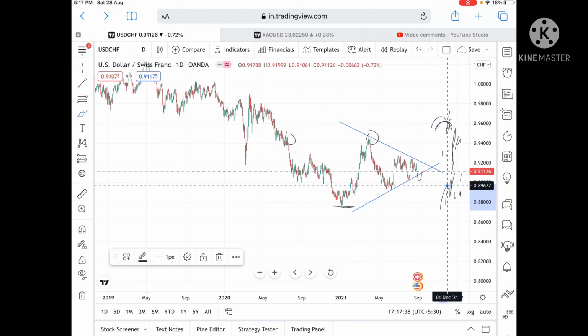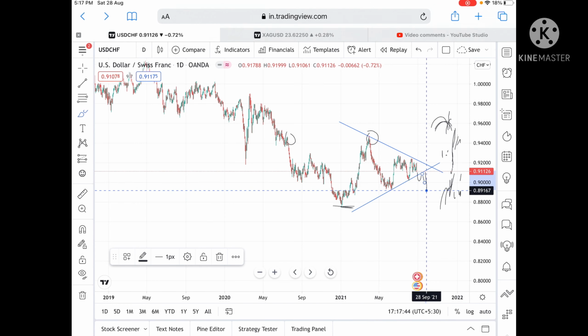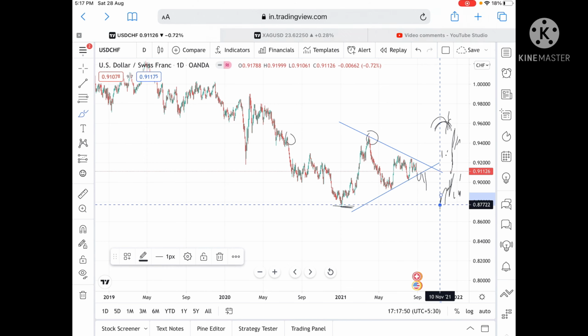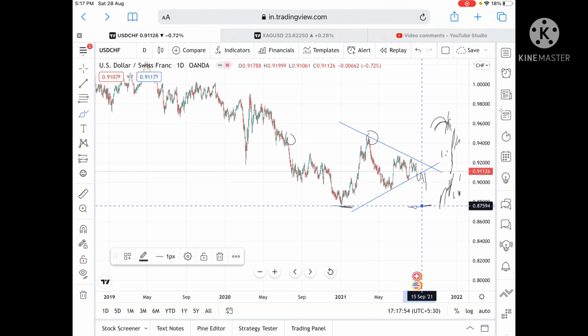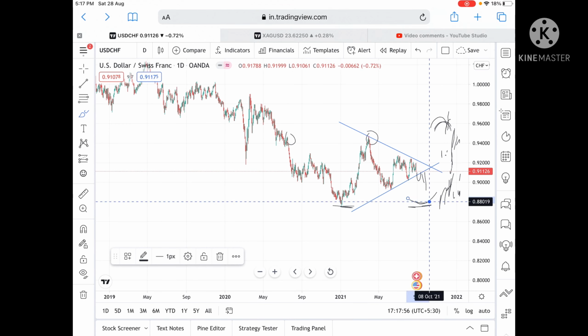0.87269. We will be very careful once this goes downside. If it comes around 0.89167, then we'll be on the selling side, and there is a probability it can touch a level of 0.87222, where the profit booking will happen, and there is a chance it can bounce back from this level, because this level is only tested once.